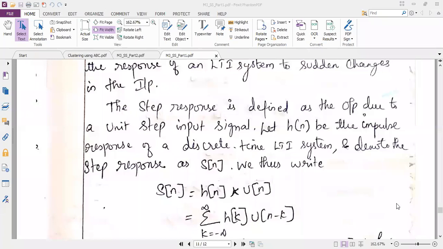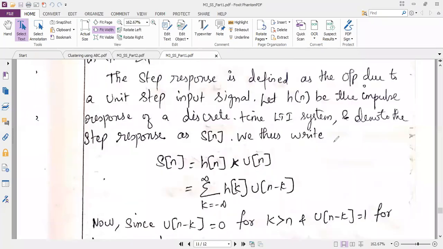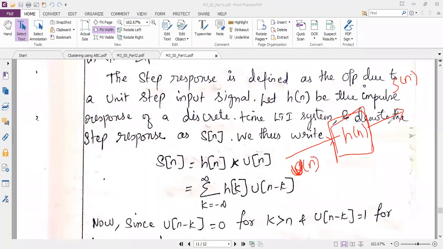So the equation is, so you know very well, I have a system here. So the system impulse response remains same, but the changes are, instead of x of n, I'm going to use s of n as the input because it is step input. No, I want the output as step output. So I will take s of n as the output and unit step signal. So I will take u of n as the input. So unit step signal is your input, impulse response is h of n, and step response is represented as s of n instead of y of n.